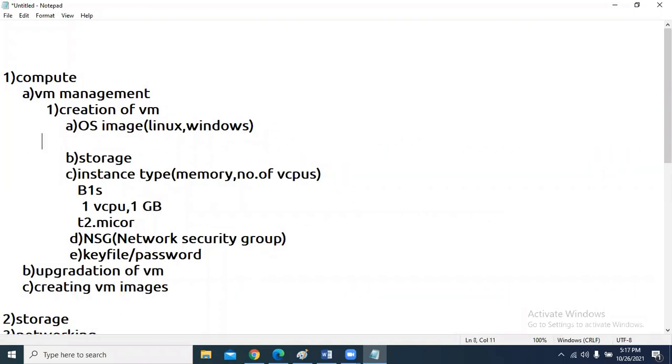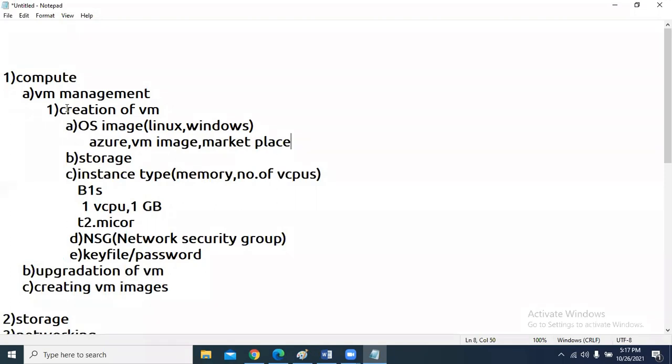Now, when we speak about OS image, the OS image can be provided by Azure, which is especially used by Azure customers. We can also have our own image, that means a VM image, and create a virtual machine from our own image. And some third-party marketplace vendors provide images which are useful for creating our virtual machines. So these are the three places where we can get OS images required for creating a virtual machine.